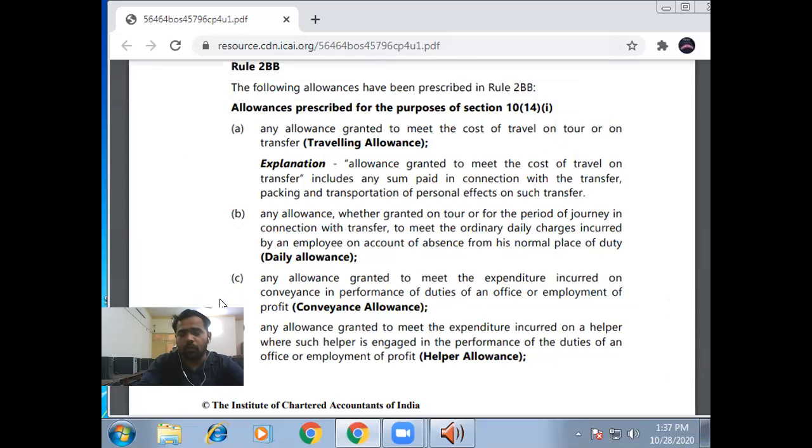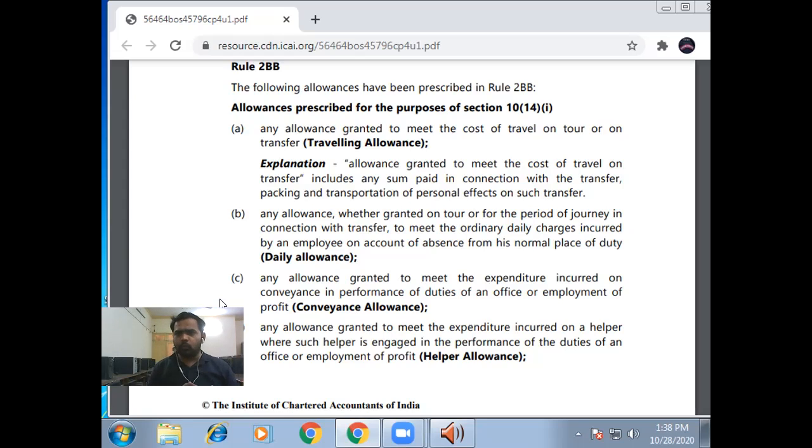Important topic of salary, which is allowances under Section 10(14). What are the allowances described under Section 10(14)? The allowances described under Section 10(14) are divided or segregated into two parts: allowance under Section 10(14)(i) first, and allowance under Section 10(14)(ii) second.